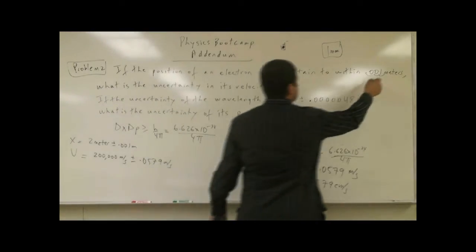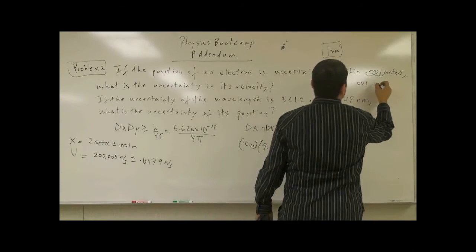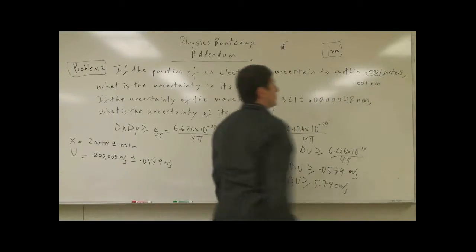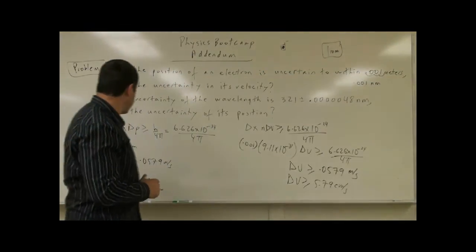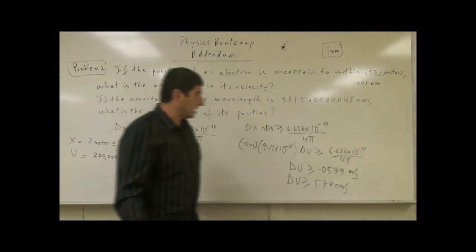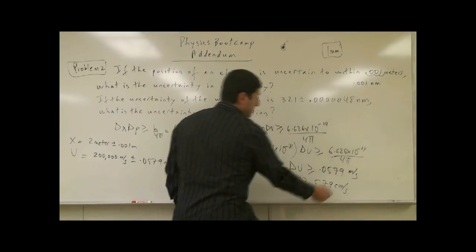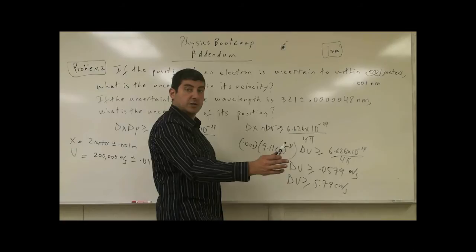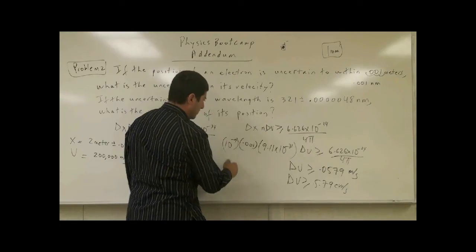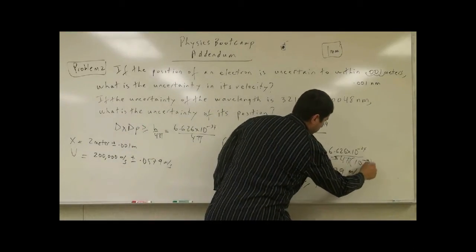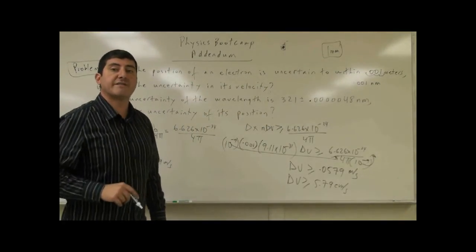Well, as this number gets smaller, 0.001, maybe we could say 0.001 nanometer. We want to know its position to within a nanometer, right? 0.001 nanometer. So what's going to happen? Well, then our uncertainty of the velocity is going to be what? We're going to have to multiply this by 10 to the power 9, right? Because the position is going to be 10 to the minus 9 here. It's going to go down on the bottom, 10 to the minus 9, and then that's going to go up to the top. Our uncertainty is going to be multiplied by a factor of 10 to the 9th.